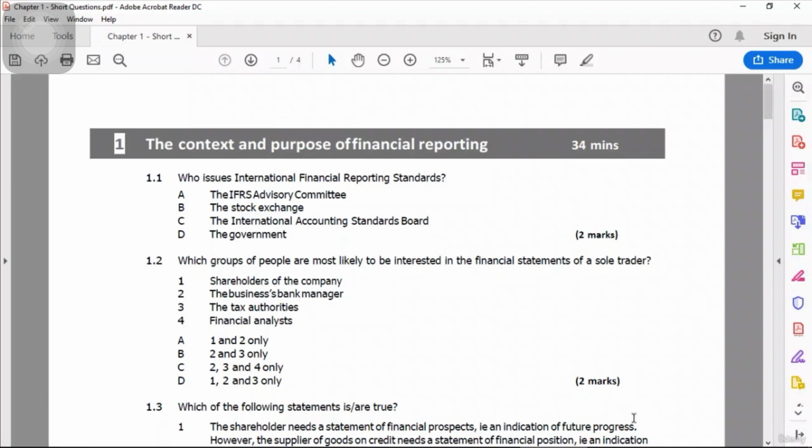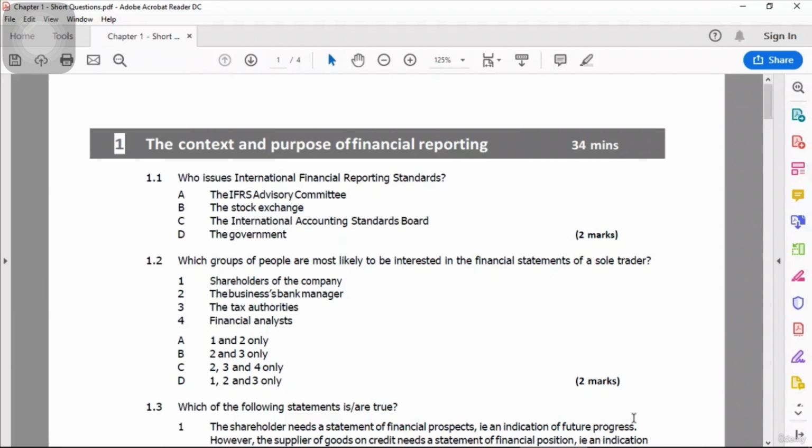And the correct choice is International Accounting Standards Board, because IASB is the organization which issues the standards. IFRS Advisory Committee, on the other hand, just provides advice. They do not issue the standard. Their role is there only for providing advice.